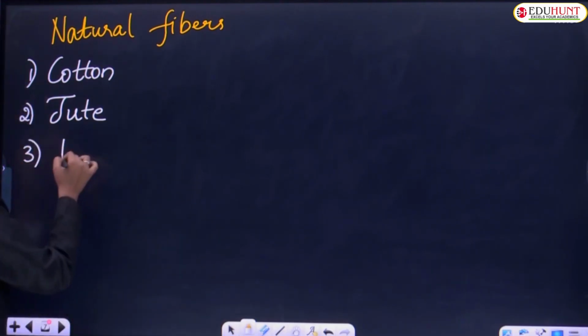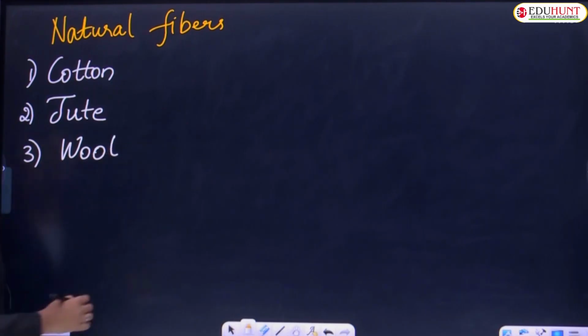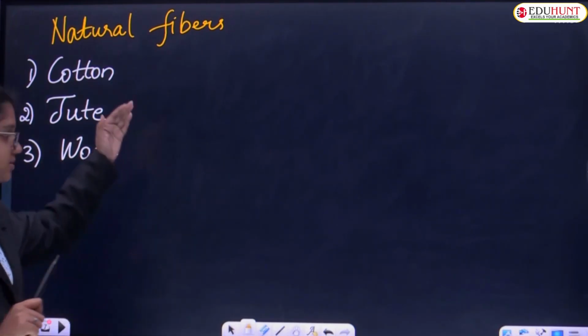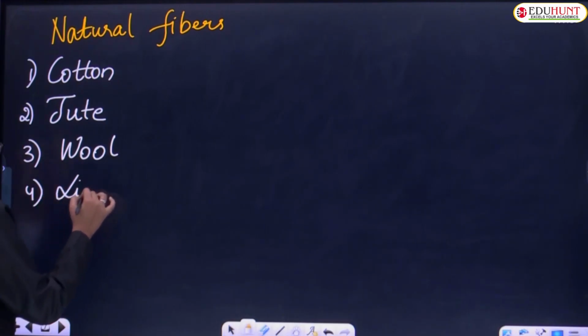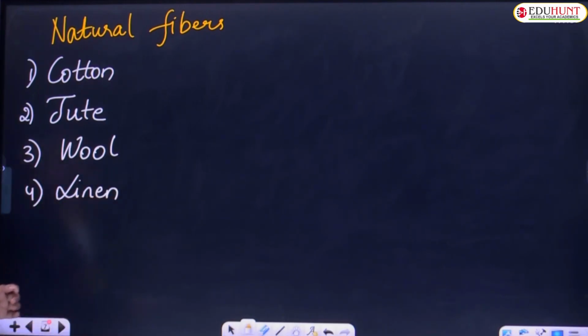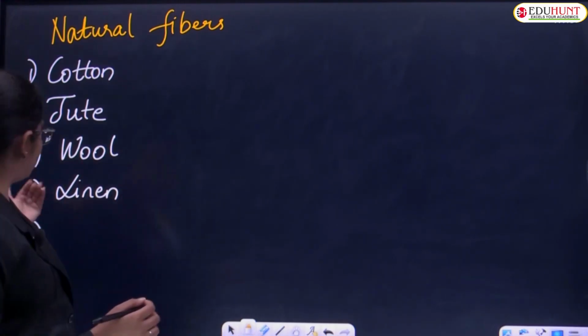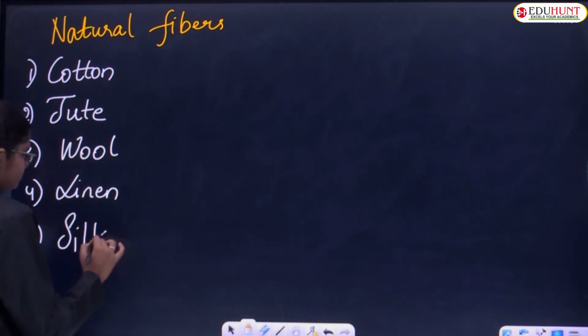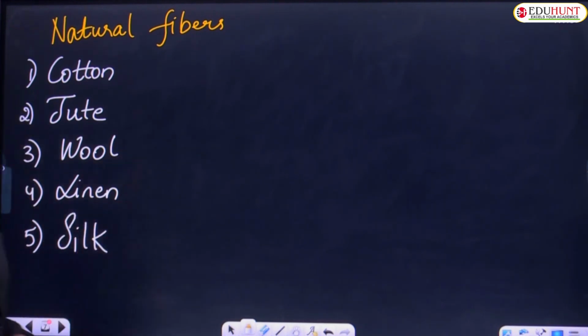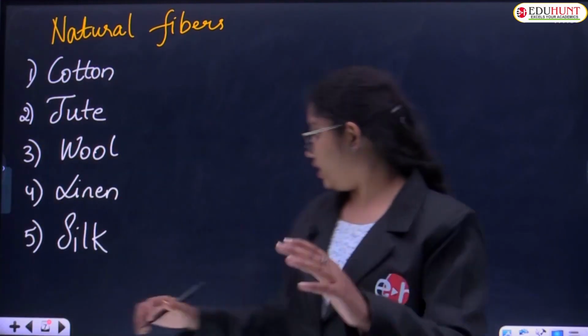Did you ever hear the word wool, children? Yes, wool. Before in the video, we saw these examples. Coming next is linen, and the last, silk. So these are some examples of natural fibers.